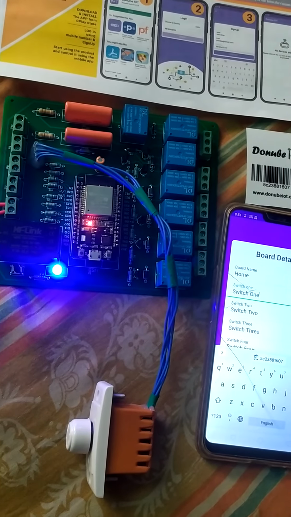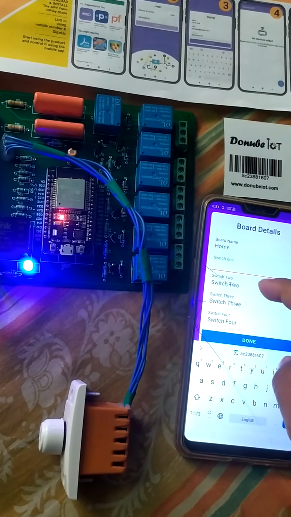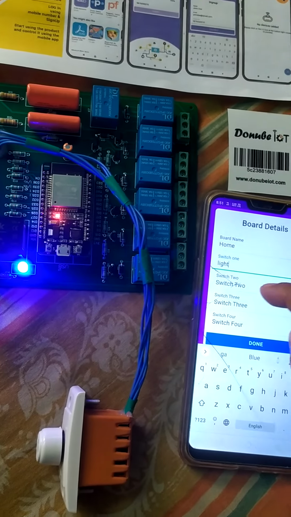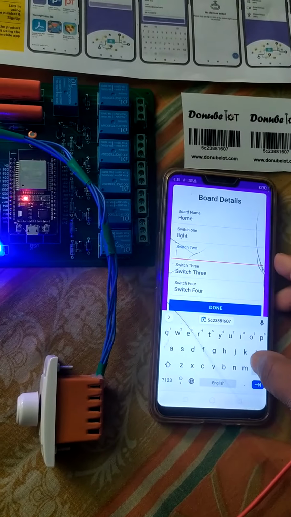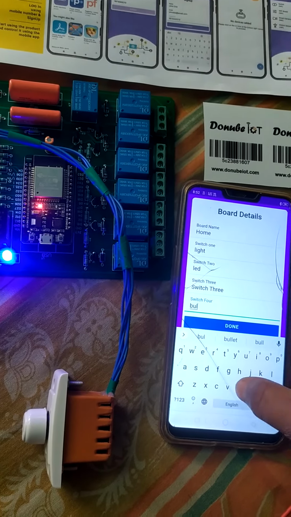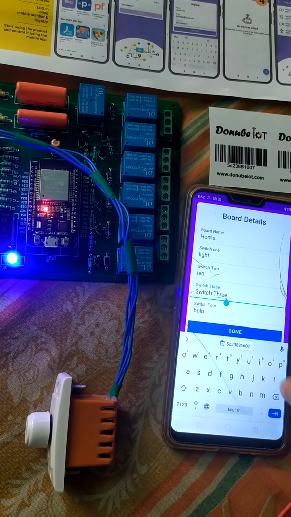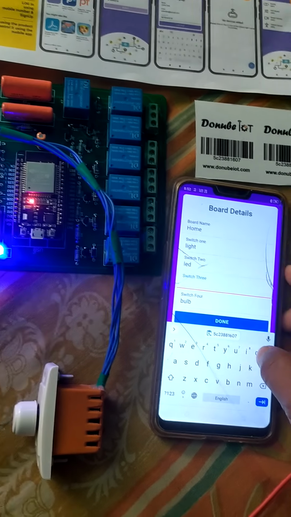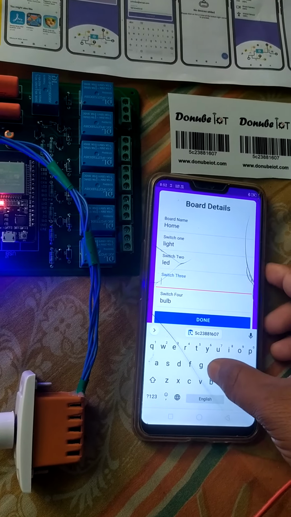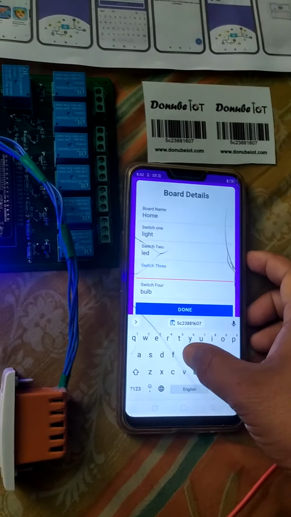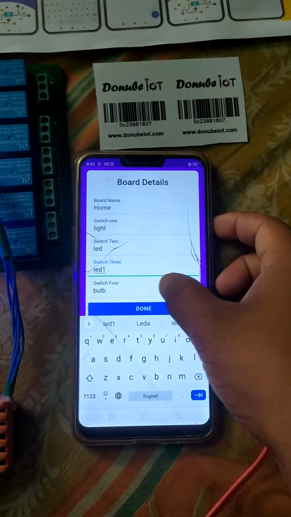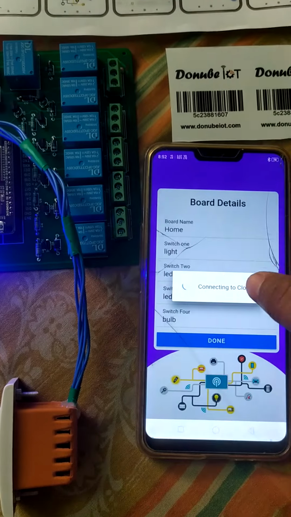And these are the 4 appliance control switches. You can choose any name and press done.